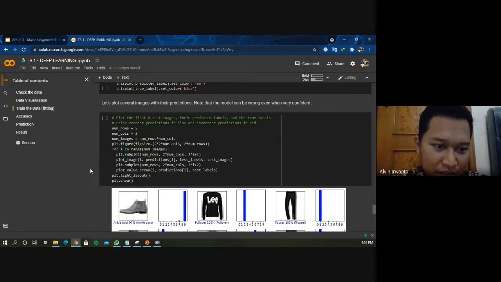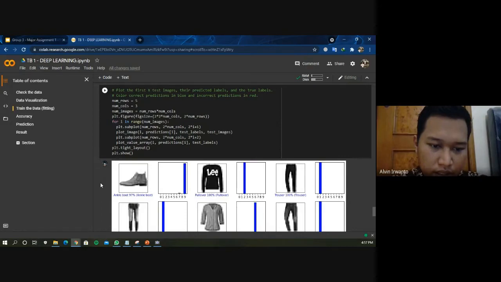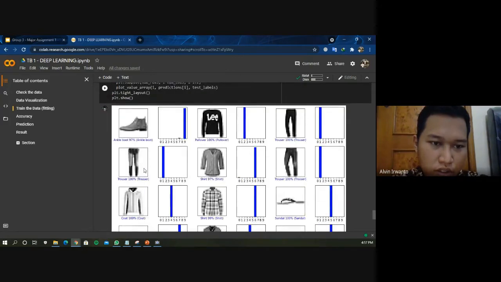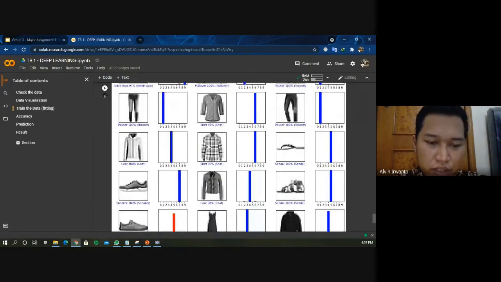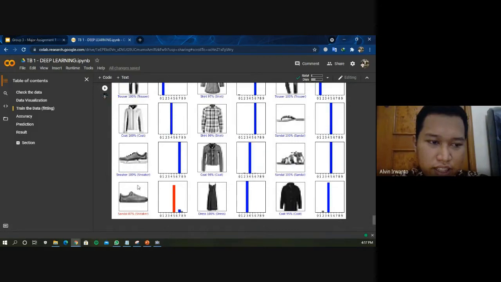So first, it plots the X test image and their predicted label, also the true labels. And in this diagram, the blue one means the correct prediction, and the red one is the incorrect or wrong prediction.